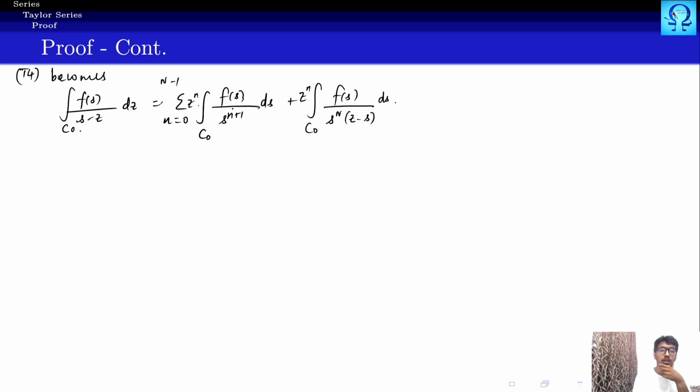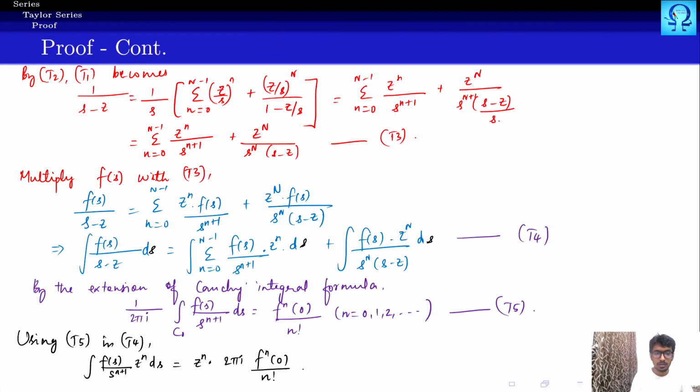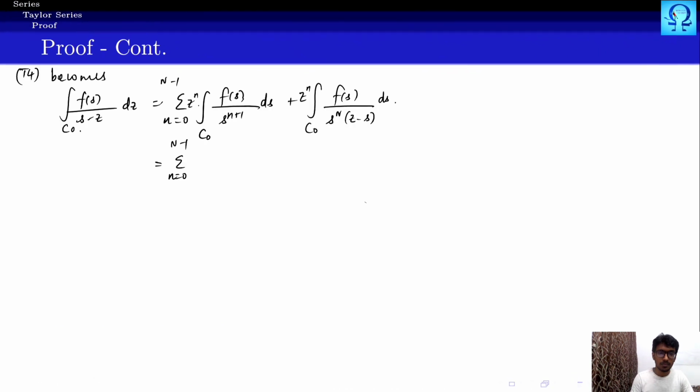So this is to be replaced with this quantity multiplied with 2 pi I. So we have z to the power n multiplied with 2 pi I nth derivative of f at 0 upon n factorial, plus we have this quantity.